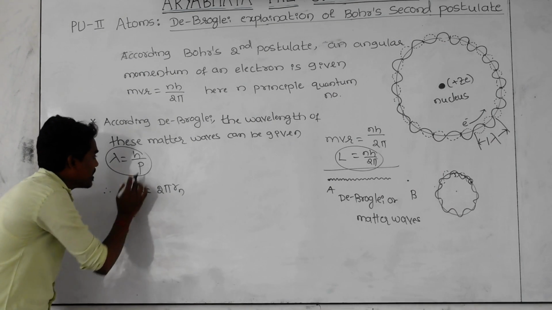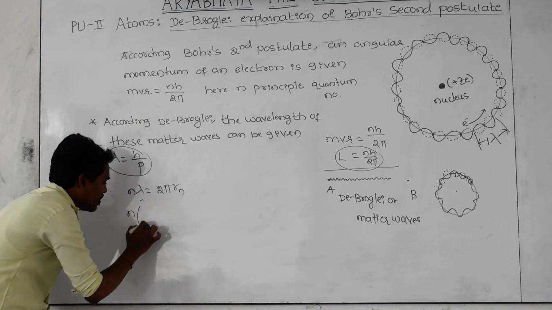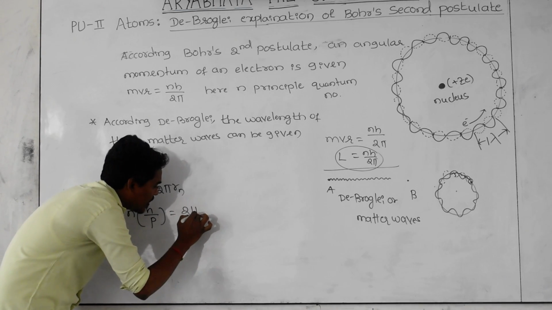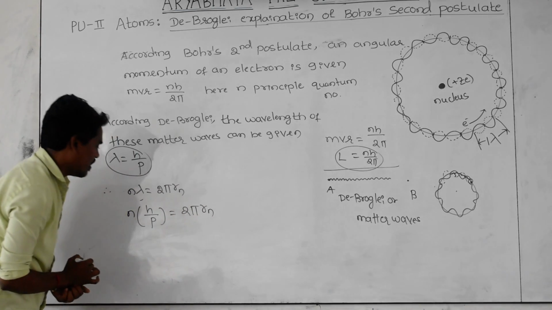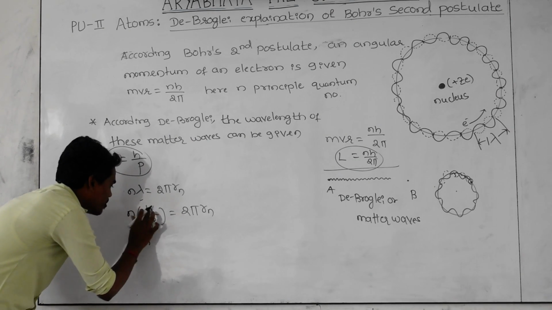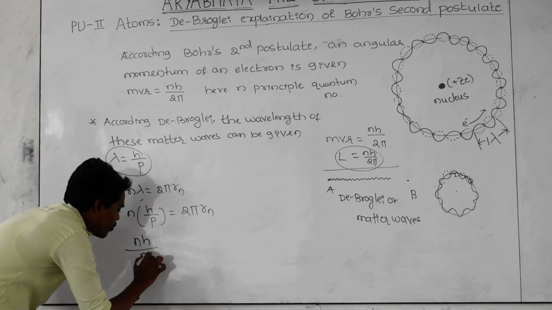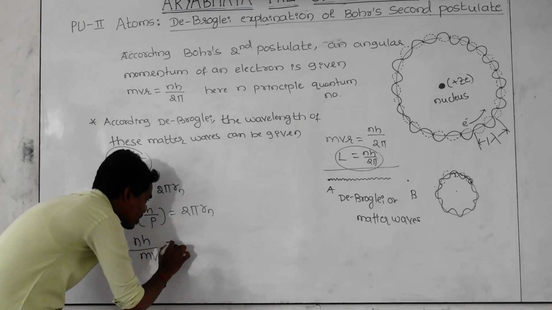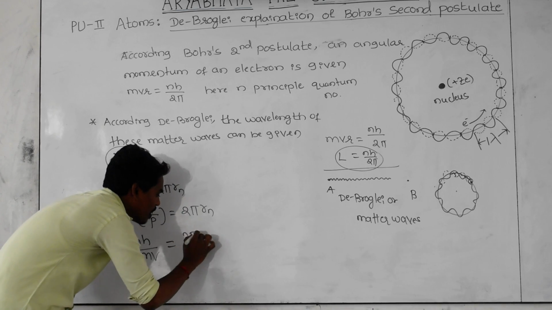Here lambda can be written as h divided by p. This is equal to 2 pi Rn. Next, n into h stays as it is, and p can be written as m into v, momentum equal to mass into velocity of the electron, equal to 2 pi Rn.